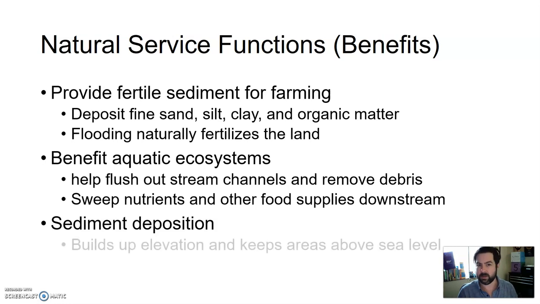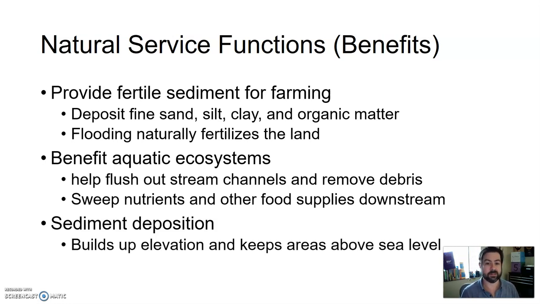And then sediment deposition itself, other than creating fertile farming, builds up elevations and keeps areas above sea level. So the more it floods, the more sediment is going to be deposited. So the higher elevation is eventually going to be high enough that it won't flood anymore. So if you just let it flood a bunch and let that material settle out of the water, it's going to build that area up. So eventually it won't flood. Interesting.